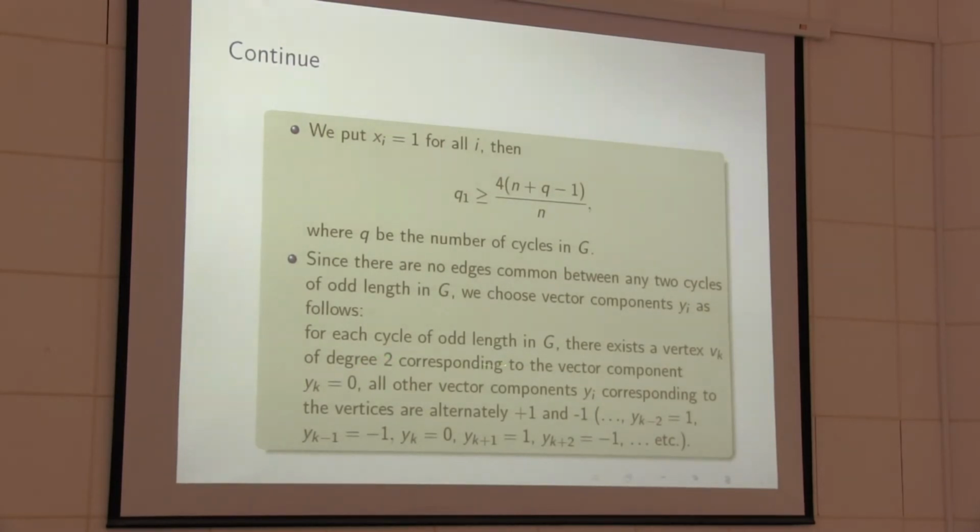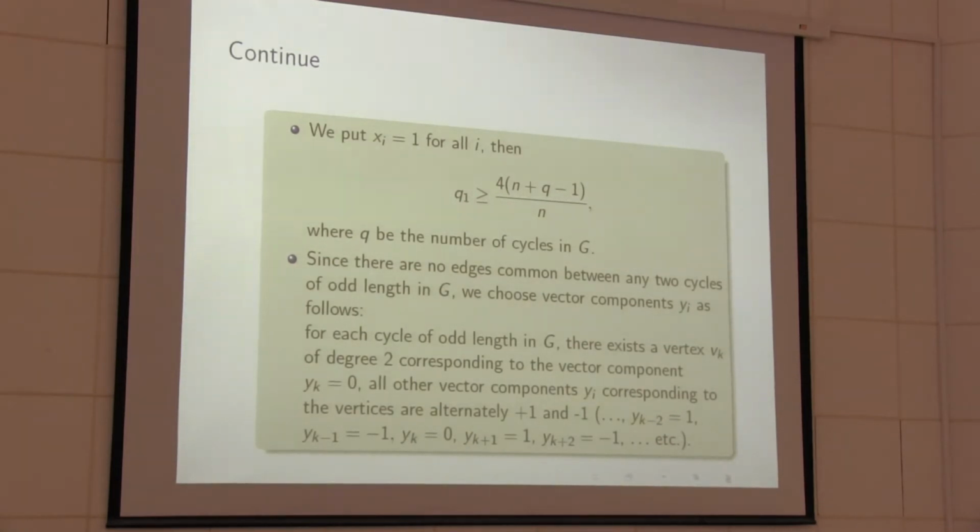For each cycle of odd length in G, there exists a vertex vk of degree 2, and the corresponding vector component is 0. As I told you, each odd cycle has at least one vertex of degree 2.